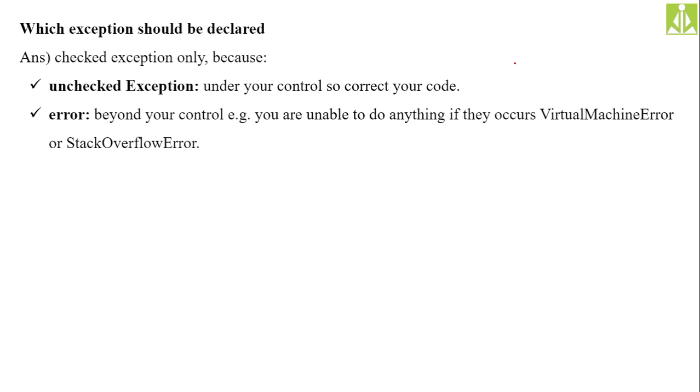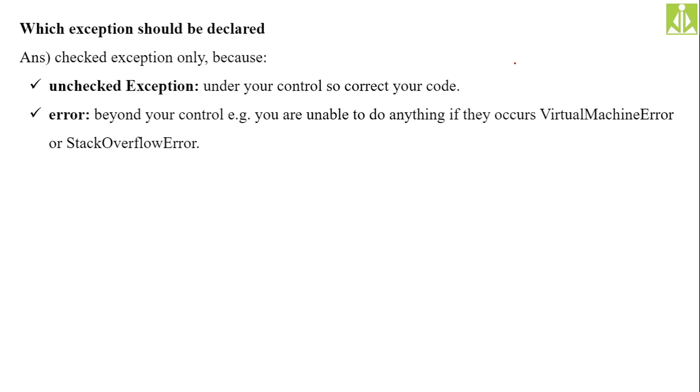Okay, errors are beyond your control. For example, you are unable to do anything if they occur, like virtual machine error or stack overflow. Unchecked exceptions are in our control, so we can correct them.